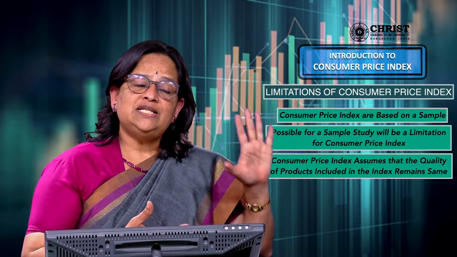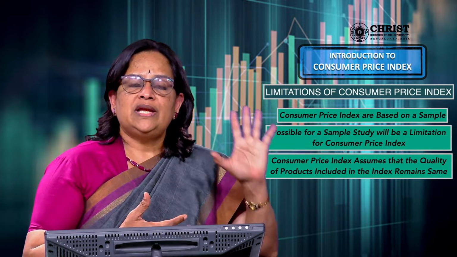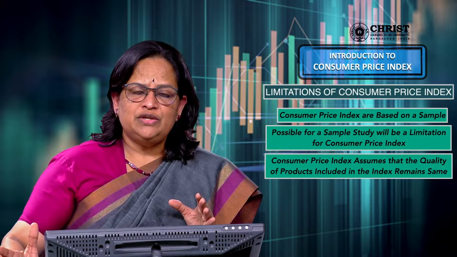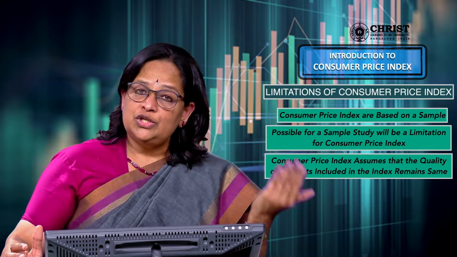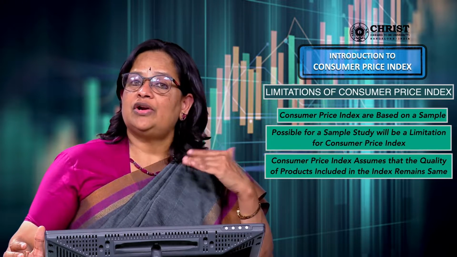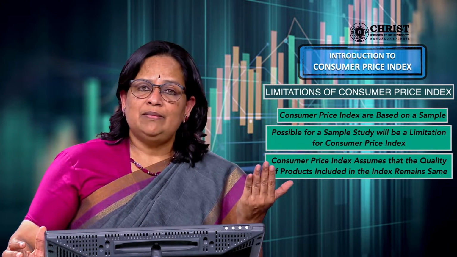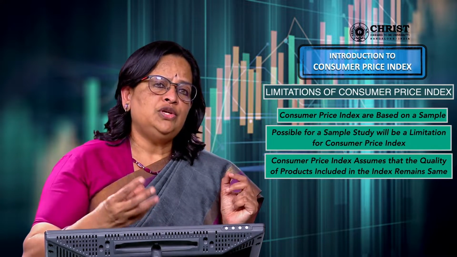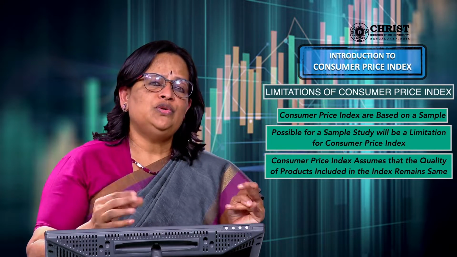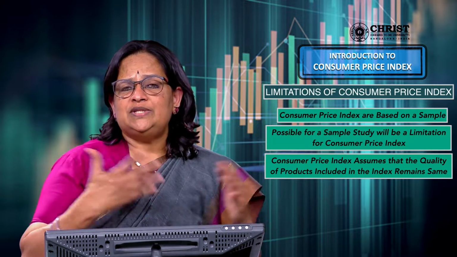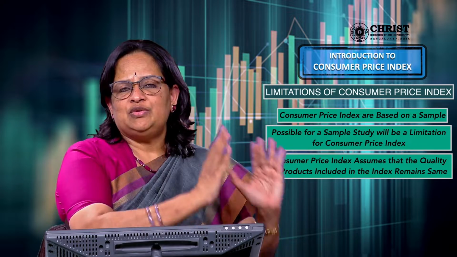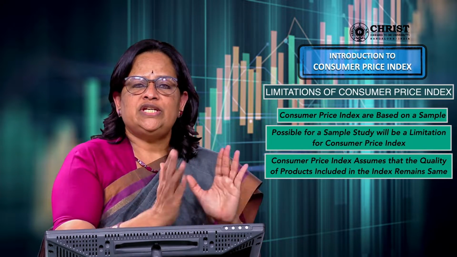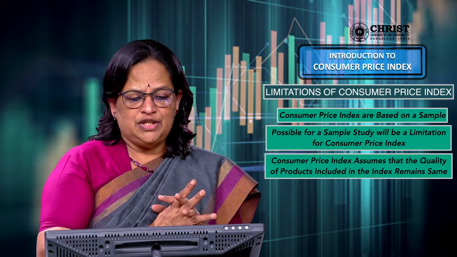When you are taking 1986 or 1990 as the base year and calculating the consumer price index for 2021, if we assume that the quality of goods is the same as what we used to get in 1990, it is totally wrong. New inventions come every day: the laptop, the desktop, the mobile phones, the TV we use, everything keeps changing. But we assume it will remain the same for 5 or 10 years, till you change the base year. So this is another limitation.